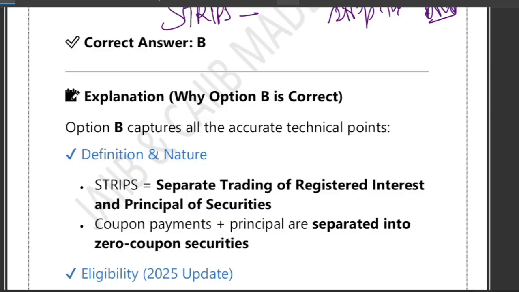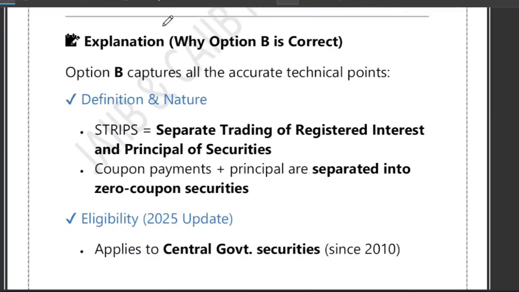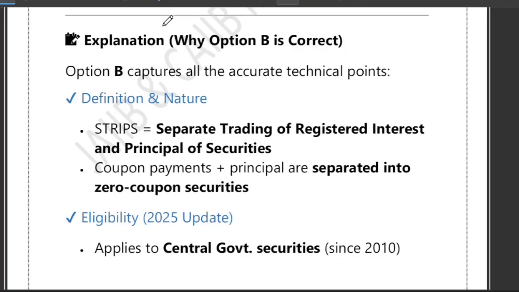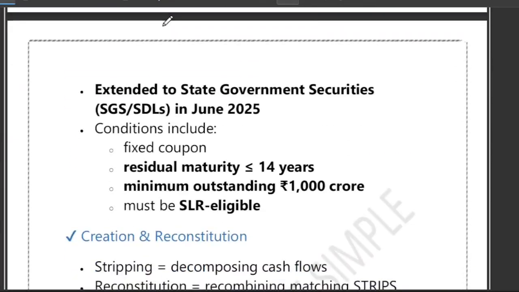Let me summarize what we discussed. A strip is a coupon or principal part separated from an eligible government security, and state development loans have also been included. Basically it is traded like a zero coupon security. It will not offer you any coupon. It must be fixed coupon, residual maturity must be less than 14 years, and minimum outstanding 1000 crore. It must be SLR eligible, so you can include it in SLR calculation.